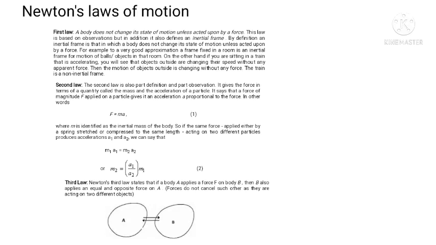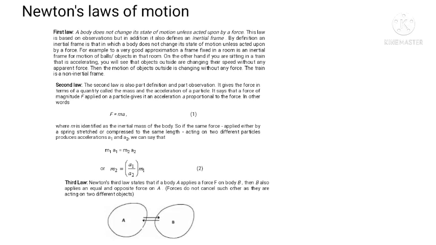The laws are: first law, a body does not change its state of motion unless acted upon by a force. This is based upon observation, but in addition it also defines an inertial frame.